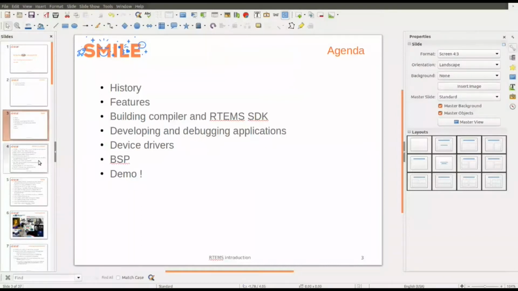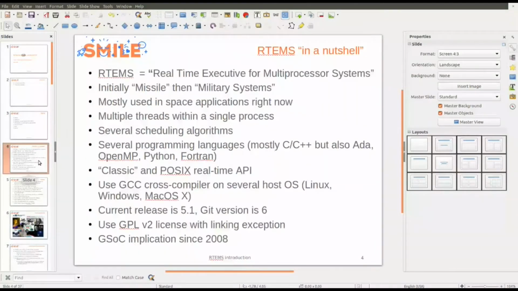So RTEMS means Real-Time Executive for Multiprocessor Systems. Initially, it was designed for military, first for the missiles at the US Navy. So the M was missile, and then the M was military systems. Now it's used in space applications, but also some industrial applications. But most of the time it's used for space applications by big agencies such as ESA in Europe or NASA in USA, and companies working in the space industry.